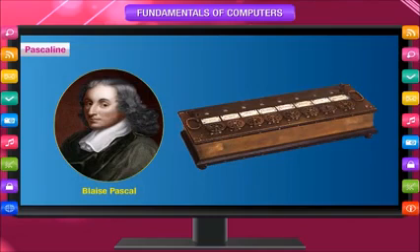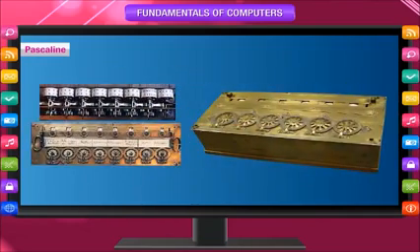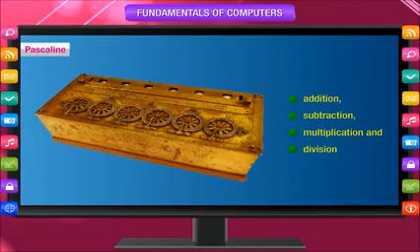Pascaline. In 1641, Blaise Pascal invented the first mechanical calculator called Pascaline. It had a box with 8 movable wheels called dials, which worked just like a telephone dial. It could handle decimal values by rotating a wheel from 1 to 9 steps. It was used to do calculations like addition, subtraction, multiplication, and division of numbers up to hundreds and thousands.